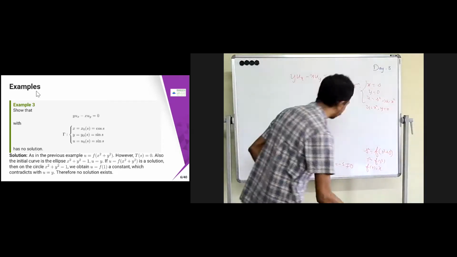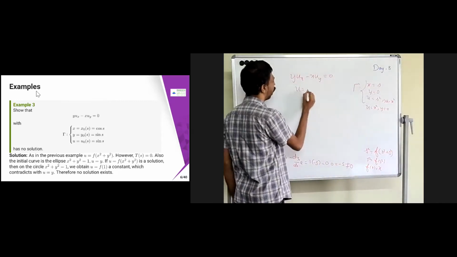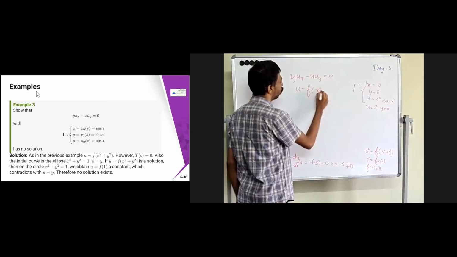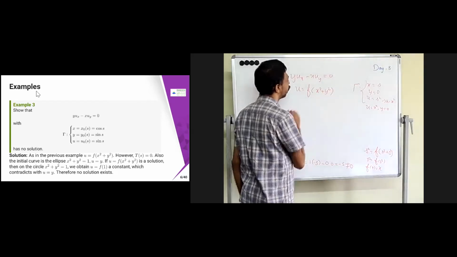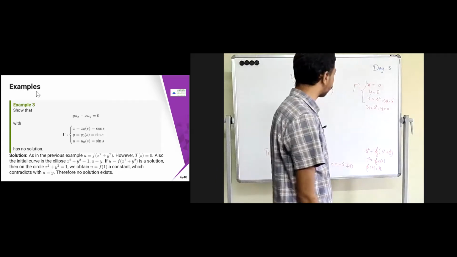So the general equation is u is equal to f of x squared plus y squared. This is going to be my general solution. Then we are going to check whether we are going to get existence.